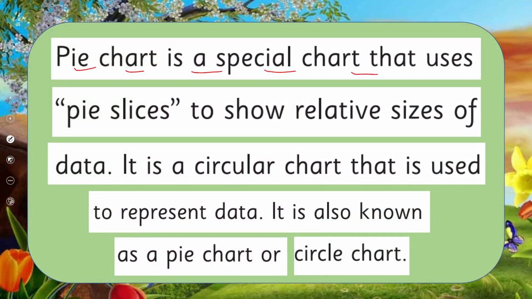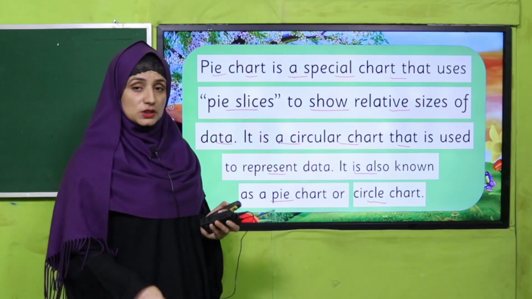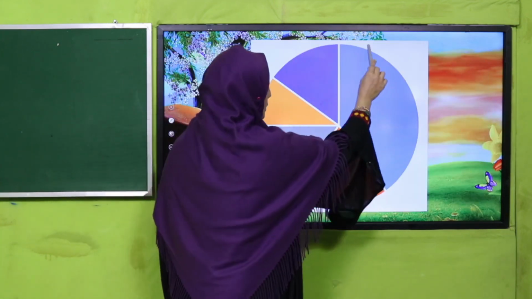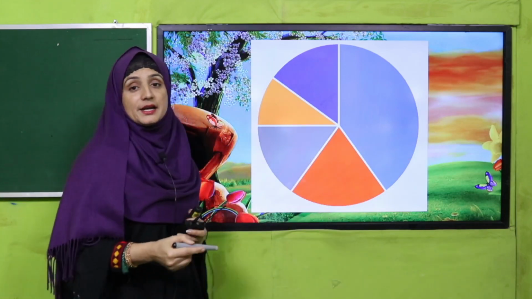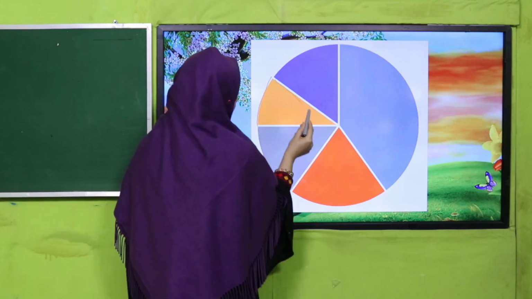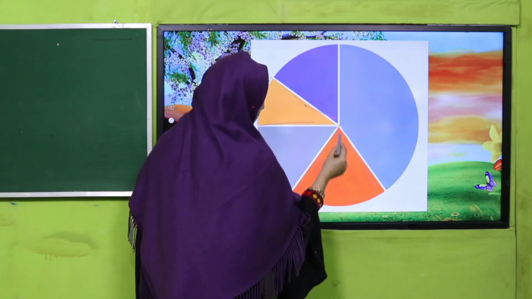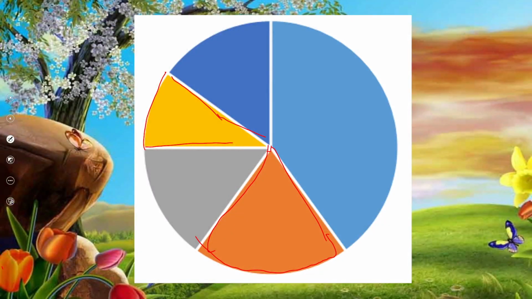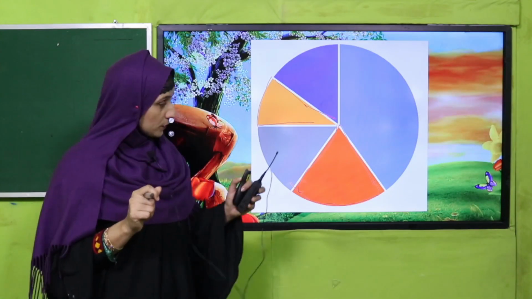A pie chart is a special chart that uses pie slices to show relative sizes of data. It is a circular chart that is used to represent data. It is also known as a pie chart or a circle chart. Yes, that chart you have seen already. This is called a pie chart. It is in the shape of a circle and it represents data in the shape of pie slices. These are called slices. We put data on these different slices. Such a type of pictorial representation is called a pie chart.